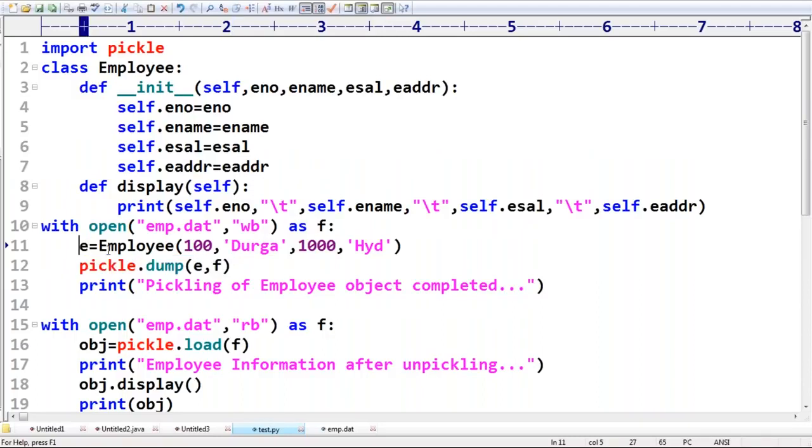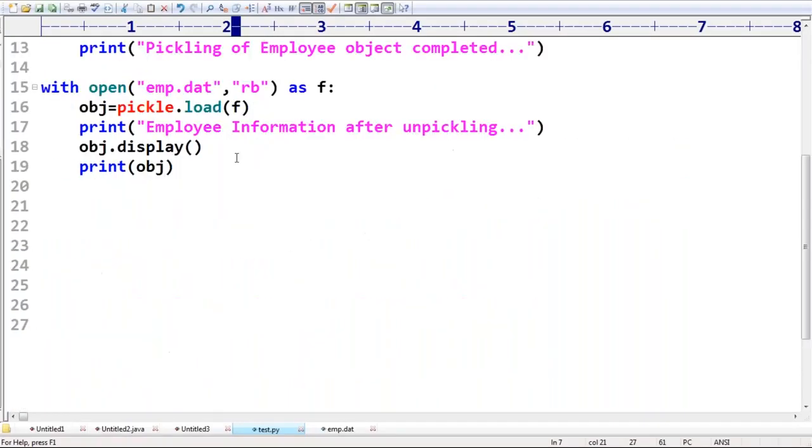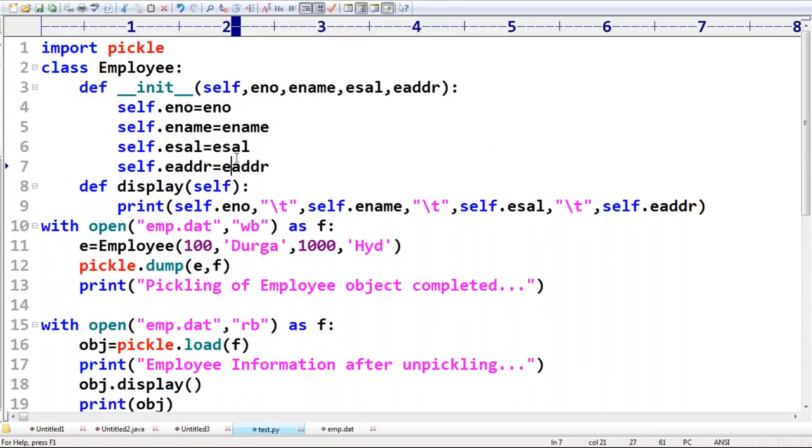Here I created one employee object. Now pickle.dump means I want to save this employee object to the file. Next, pickling: this is about how you can perform pickling. Now I want to save multiple objects to the file, pickling of multiple objects. How can you do it? In this example, how many employee objects did we create? Only one employee object.